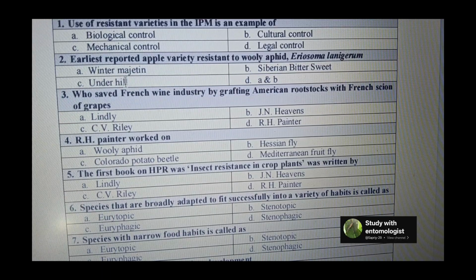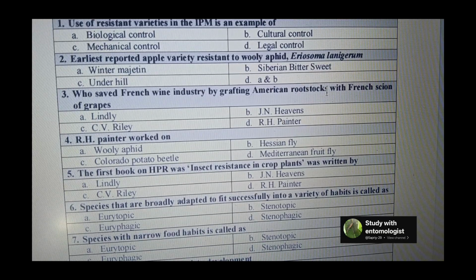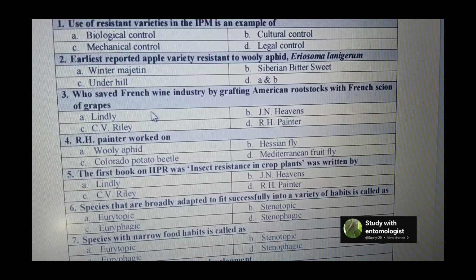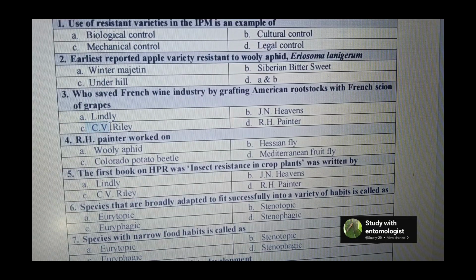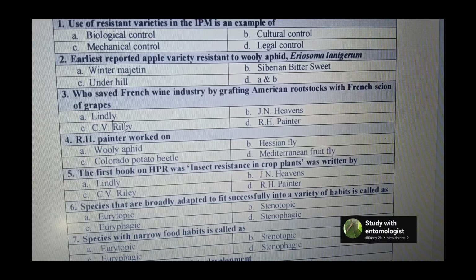Hessian fly of wheat. Who saved French wine industries by grafting American rootstock with French scions of the grape? So the answer is the C.V. Riley. For that, C.V. Riley, for this work he got World Food Prize also in 1997.